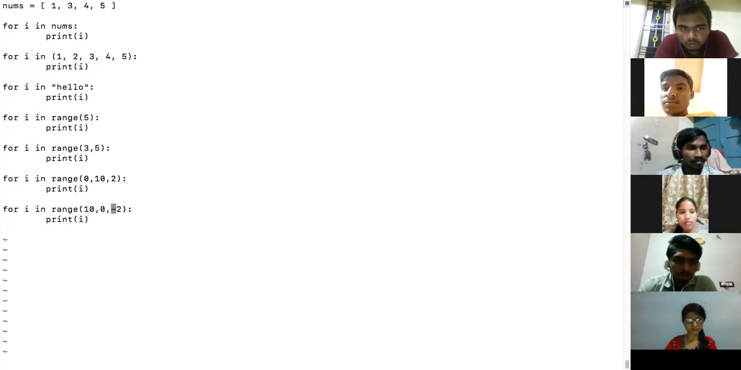Okay, right. Then 10 is the starting, 0 is the ending in the step of -2. So what will happen in this case? 10, 8, 6, 4, 2. Okay, now shall we see the output over here? Shall we check the output, see if it is correct or not? Okay.